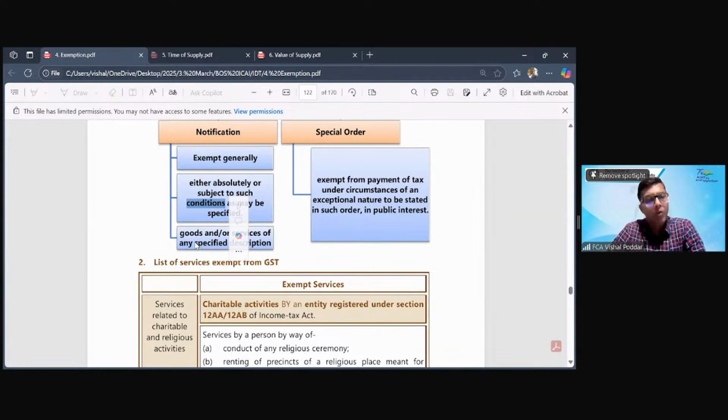exemption. Also, one thing very common, I'm sure everybody would be knowing, that whether it is act or rules or notification, anything is always by way of firstly recommendation by the council. So whatever amendments you see in the act, which is done by parliament, or in the rules or notifications, which is done by the government, all this is done only on the basis of recommendation by the council.